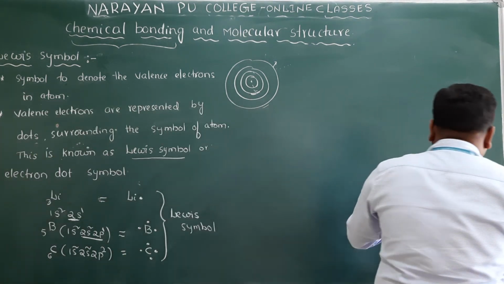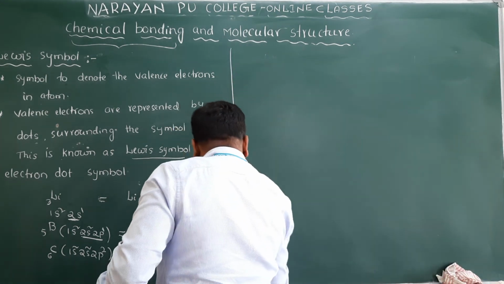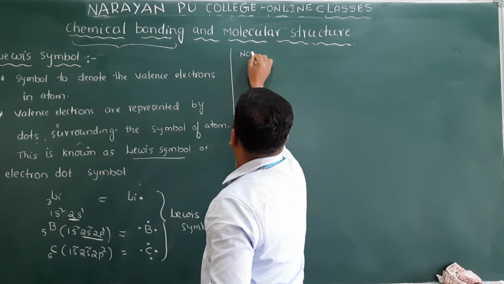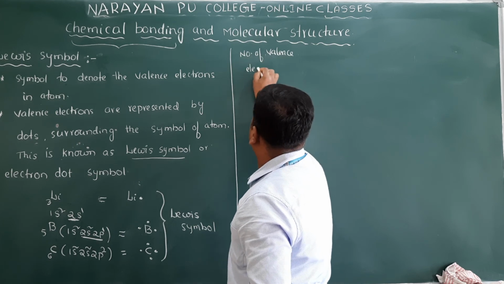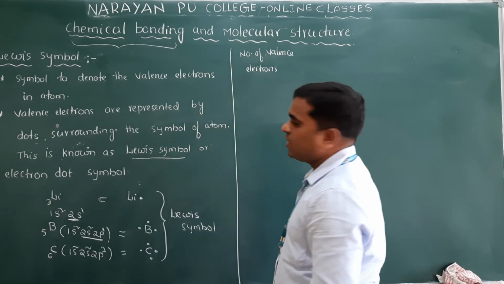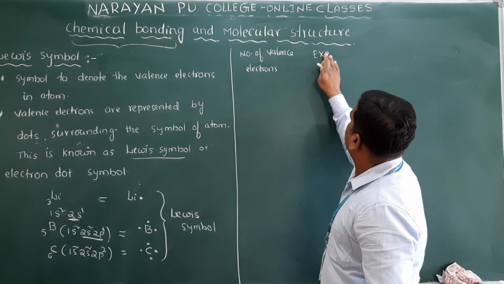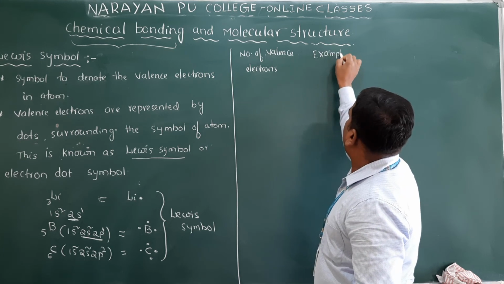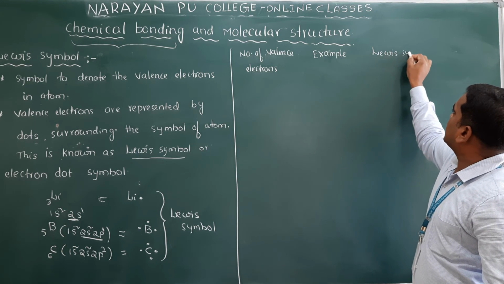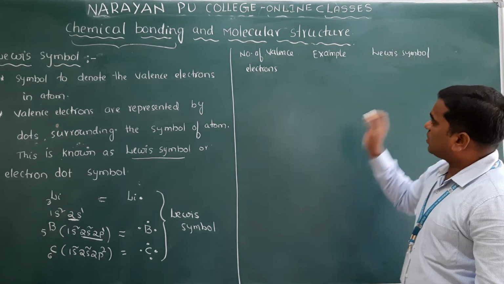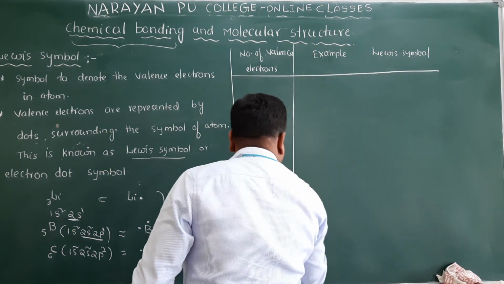I will draw one table. So first in this one, write here number of valence electrons. Clear? So next one here is example. And the next one is here Lewis symbol. Clear? So draw the table like this. The first one, number of valence electrons.